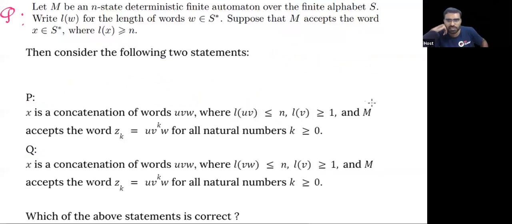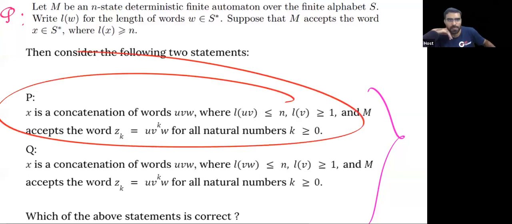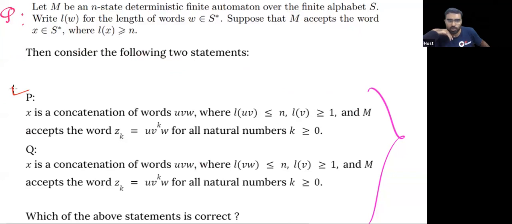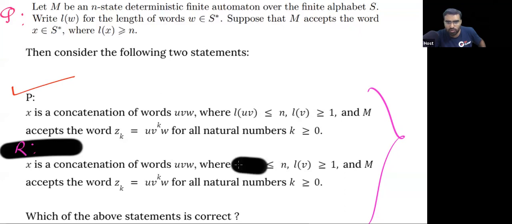Notice. If this type of question comes in the GATE exam, what will the majority of the students do? They will say this. But the answer is both this also, and you can make another version also. What another version can you make? You can make version R also. In that, you can just remove this. That's it. So this R is also correct.